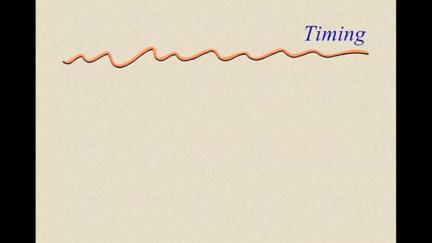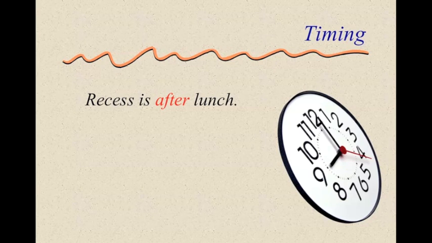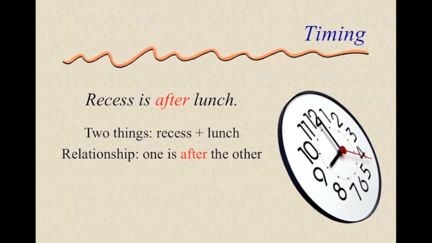Let's look first at timing. Recess is after lunch. You've got a relationship here between two things, recess and lunch. The relationship is that one is after the other. So, after is a preposition. Let's look at a real-life example of this.